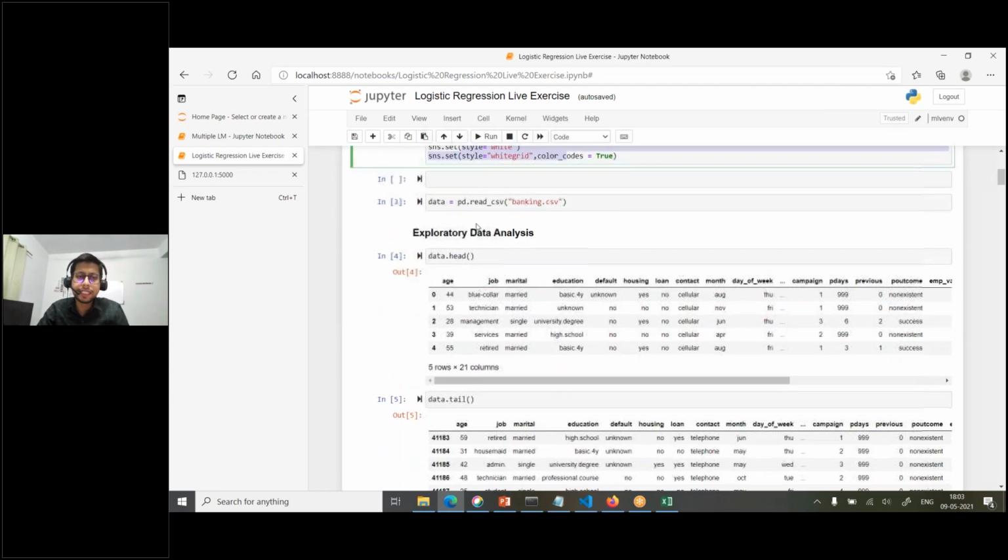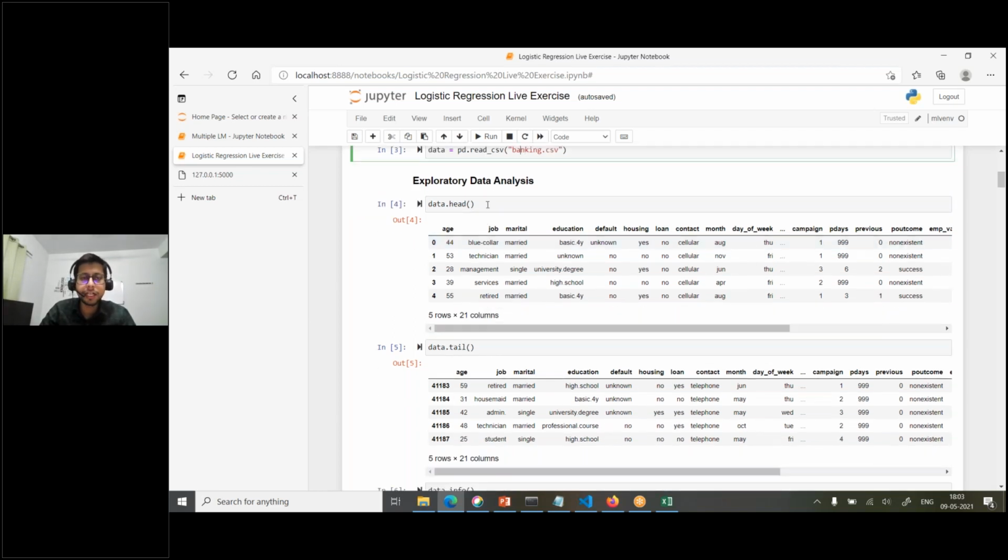So that's fine. Let's read the data, with pd.read_csv and the banking data file. If you are in the same path, you can directly give the file name. Otherwise, you need to provide the complete path, and it will read the data for you. Then data.head, what does it give? data.head basically returns the first 5 rows of that data. So you see here, now we are doing exploratory data analysis.